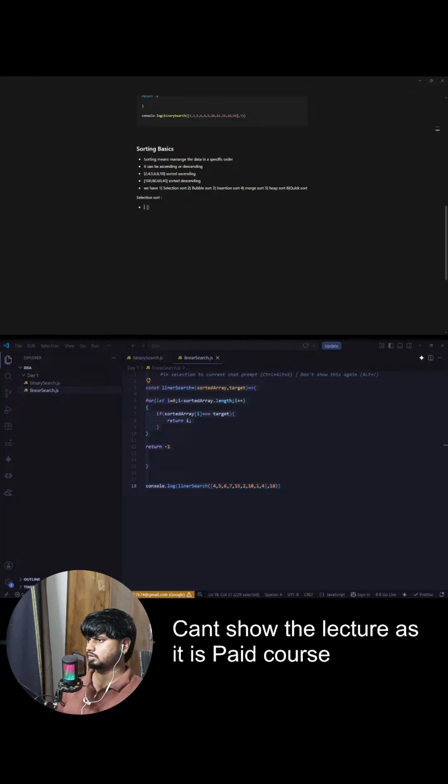In selection sort, what we do is find the minimum element from the unsorted region of the array and bring it to the current start index of the unsorted region.